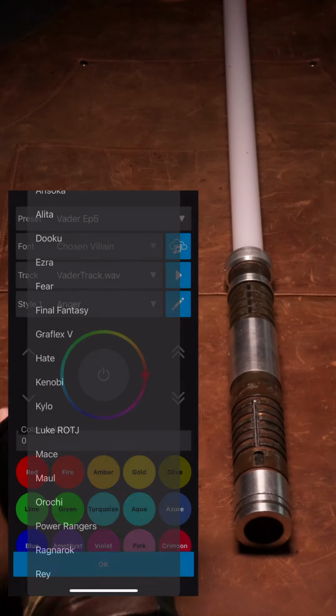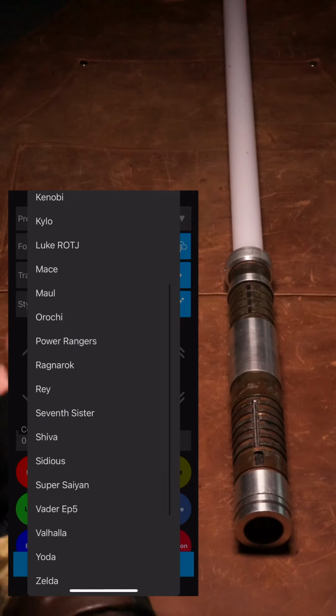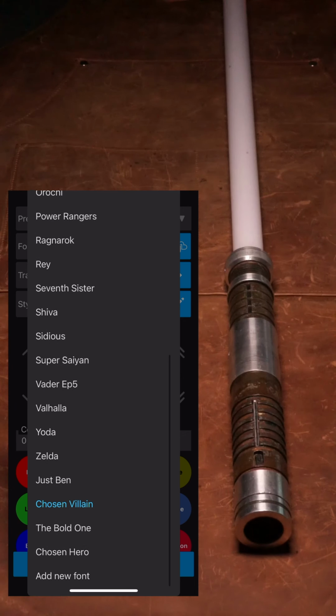Here's the font selector, listing the ones already on your saber, with the Add New Font option all the way at the bottom. The main difference is that sound fonts aren't a single wave file like a soundtrack. They contain dozens or even hundreds of sound files, so they are transferred as zip files instead.